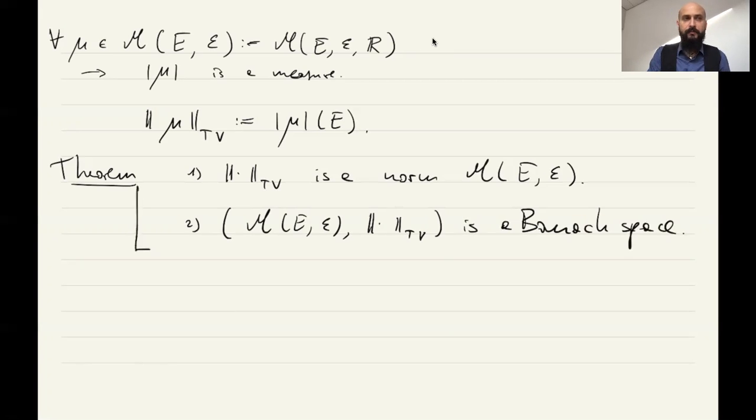Okay, so let's prove this theorem. Let's first prove that it's a norm. Proof.